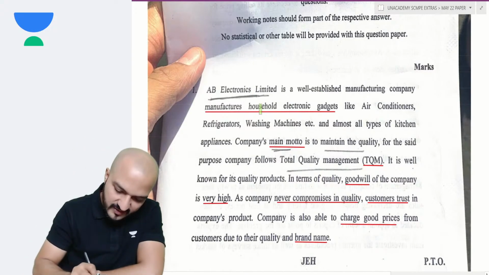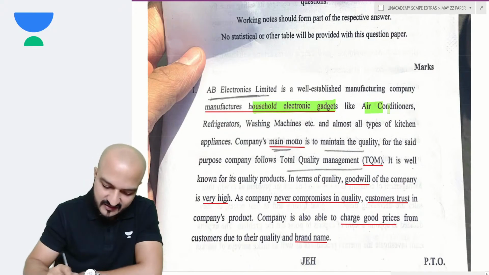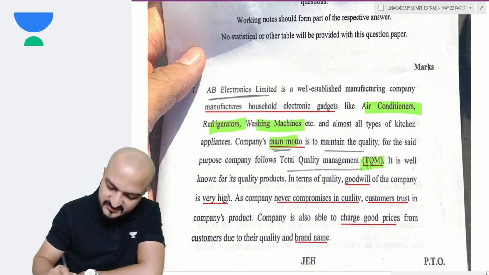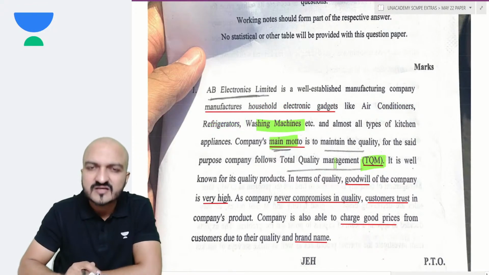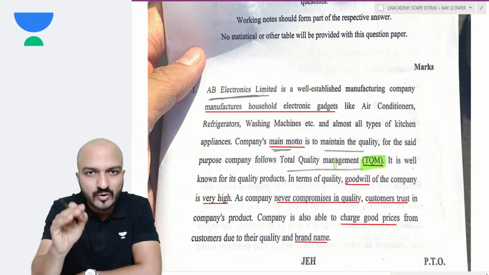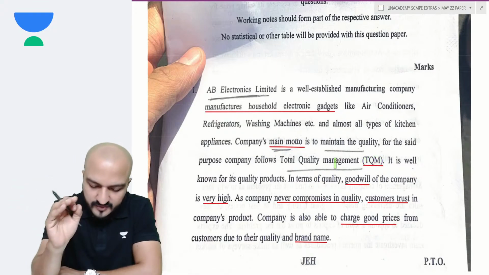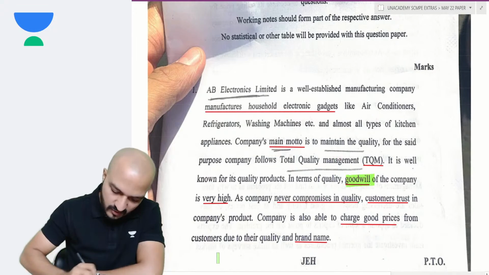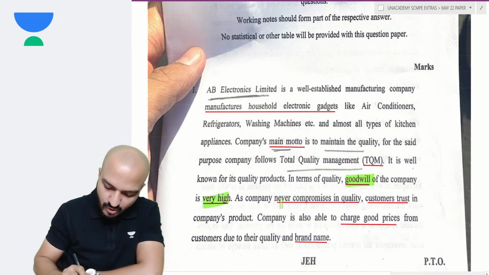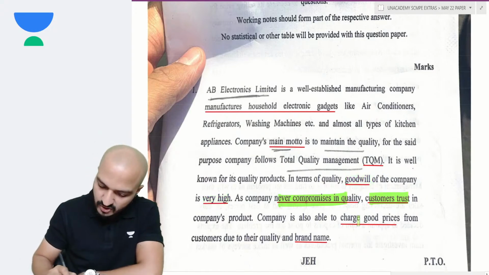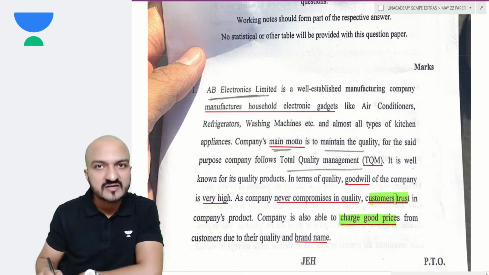There's a company which is manufacturing electronic gadgets like air conditioners, refrigerators, etc. The main motto of the company is to maintain quality. They have been implementing TQM for many years, and their quality is impeccable. The goodwill of the company is also very high. They never compromise on quality. Customers trust the company very much, and because of that, they are able to charge very good prices.